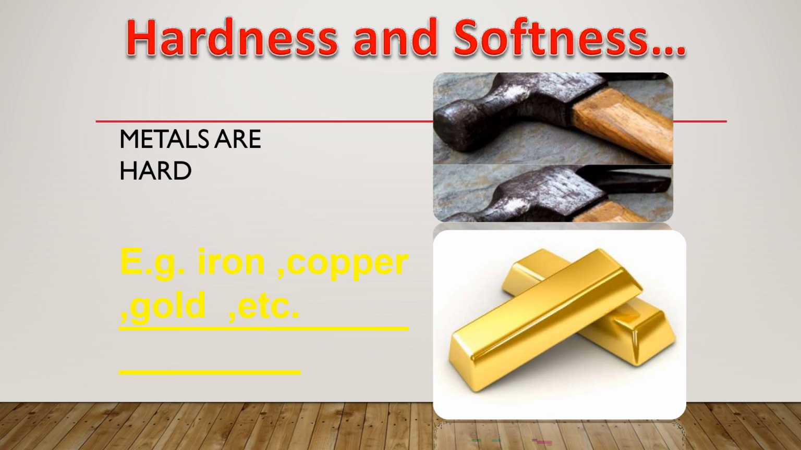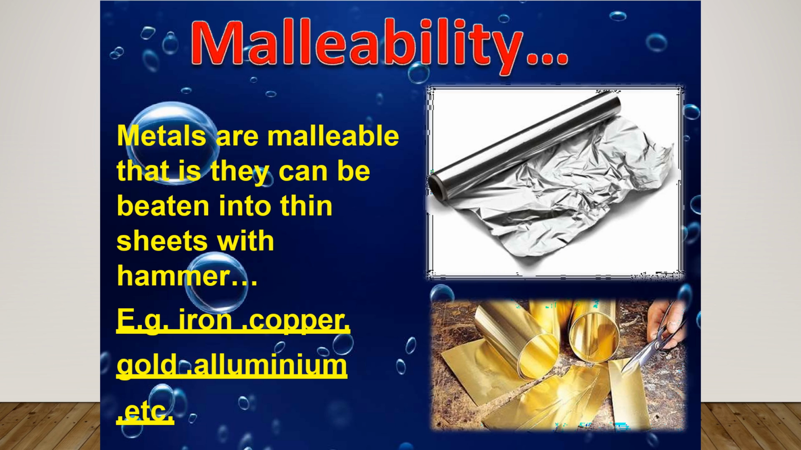Generally, metals are hard in nature. For example, iron, copper, gold, silver, these all are metals which are hard in nature. But potassium and sodium are metals which can easily be cut with a knife. They are soft metals.